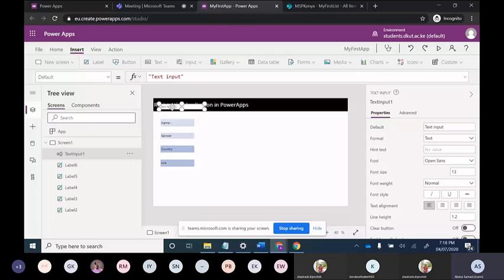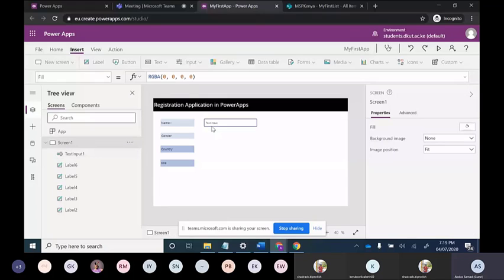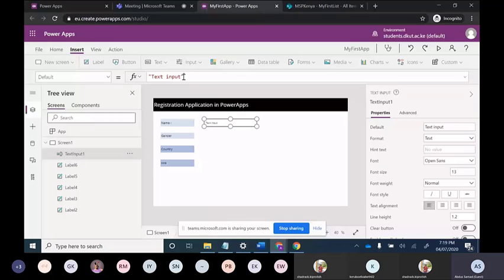So we have put it over here. When we choose text input, it is written as default. Now I will remove this because I don't want any default over here. So it has been removed, right?